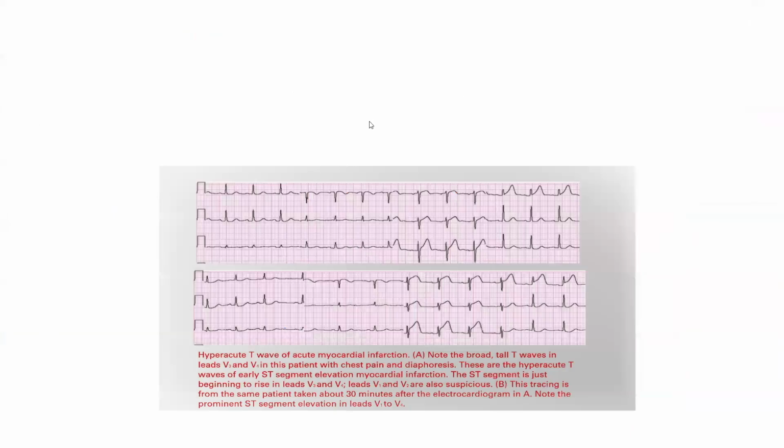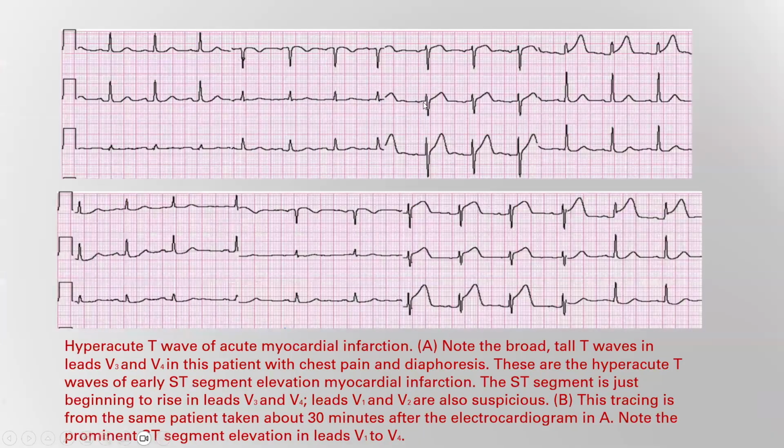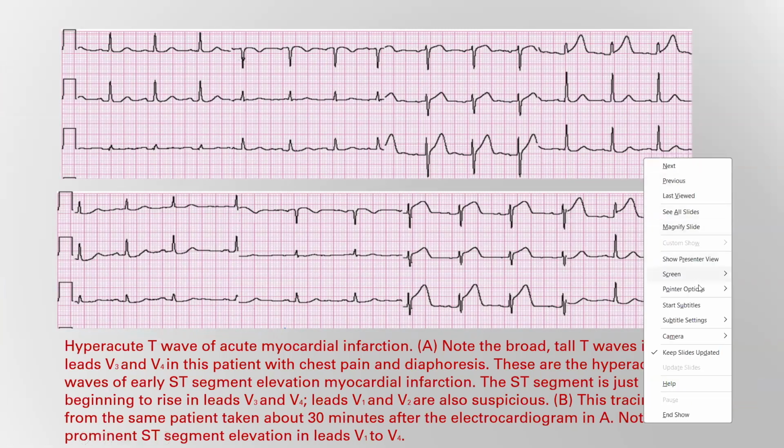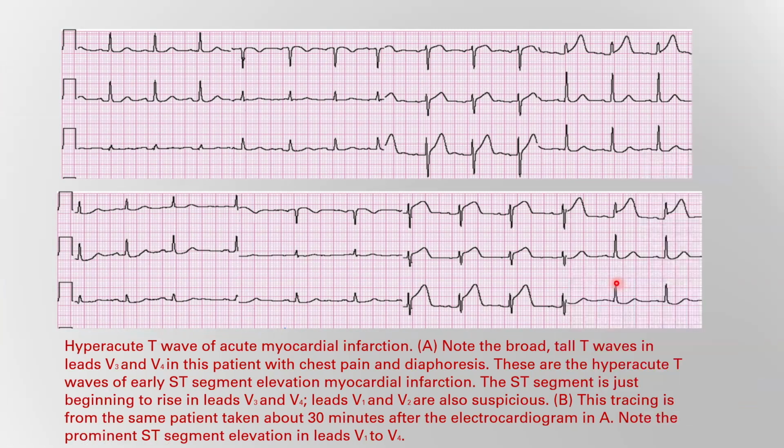As we see in the first ECG, in V3 and V4 there is ST segment elevation. There is a hyperacute wave here, taller than the R wave in the same QRS, and also a hyperacute wave in V4. The second ECG shows the same patient 30 minutes after the chest pain and after the first one. There is ST segment elevation from V1 to V4, and this is a case of anterior myocardial infarction.